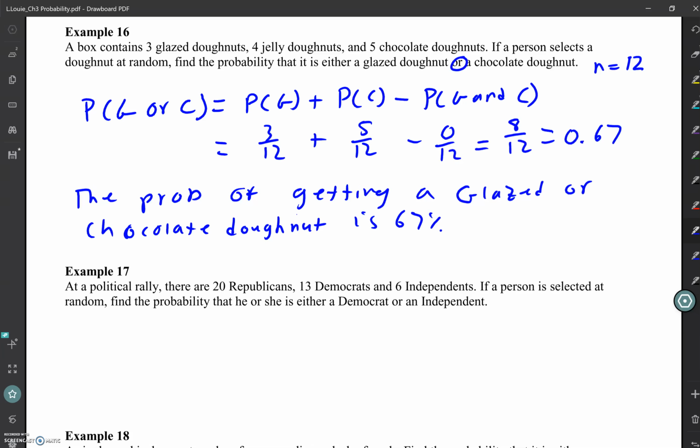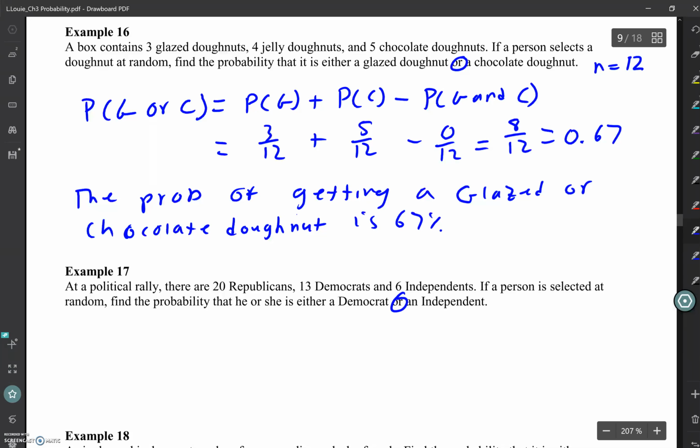All right, I think I can get 17 in. At a political rally, there are 20 Republicans, 13 Democrats, and 6 independents. If a person is selected at random, find the probability that he or she is either a Democrat or an independent. So there's that word "or" again. So probability of being Democrat or independent.